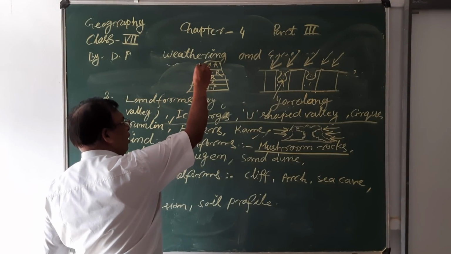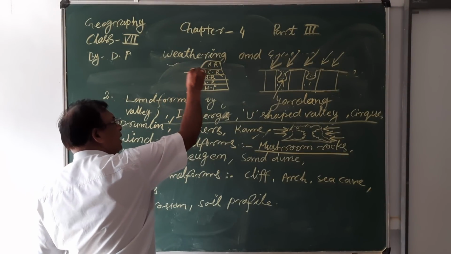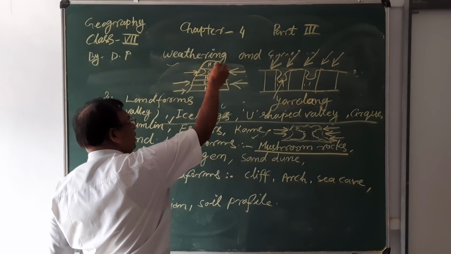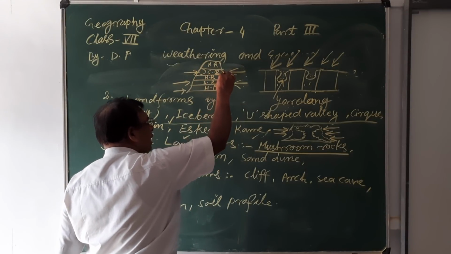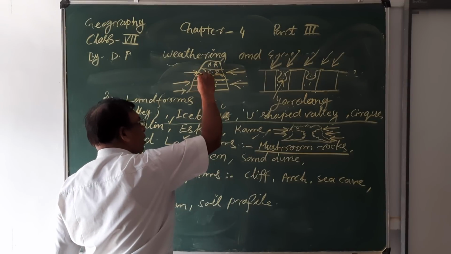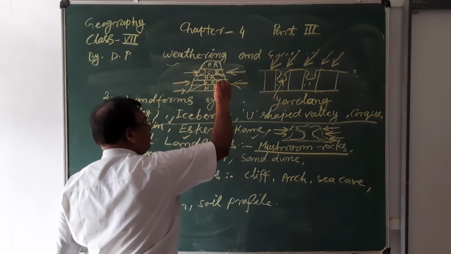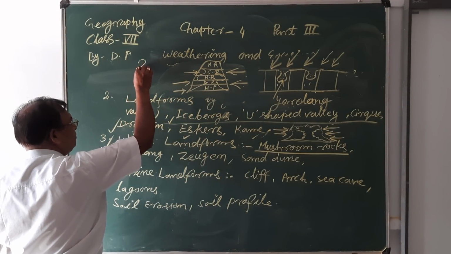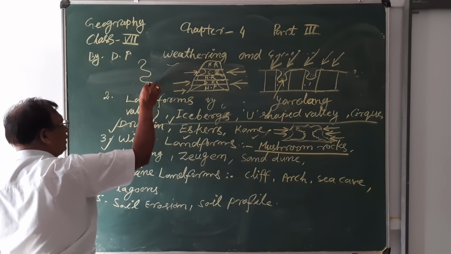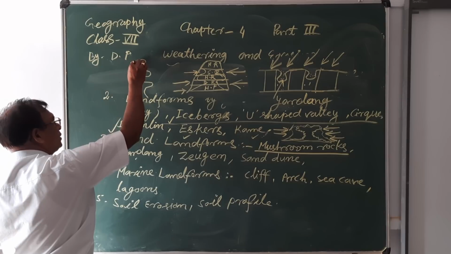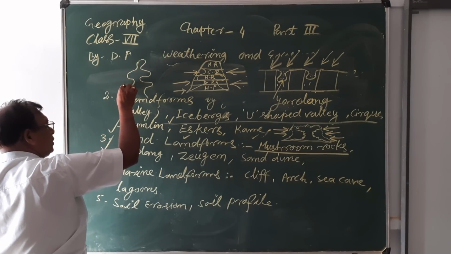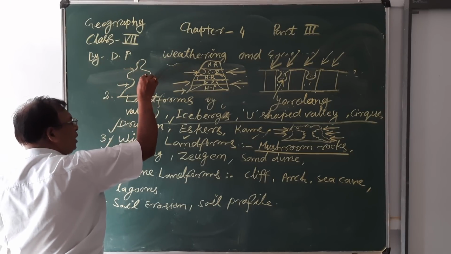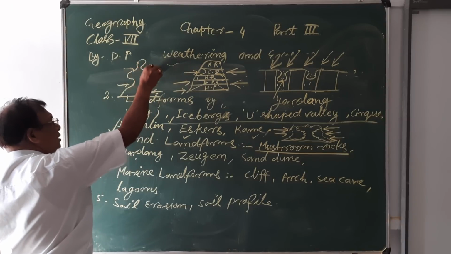Then the soft rocks are eroded. Suppose when horizontal winds affect these types of rocks, then after the erosion this type of structure is formed by the winds. Here a pyramid-shaped structure of the land is found after the erosion, in the eroded areas or parts.